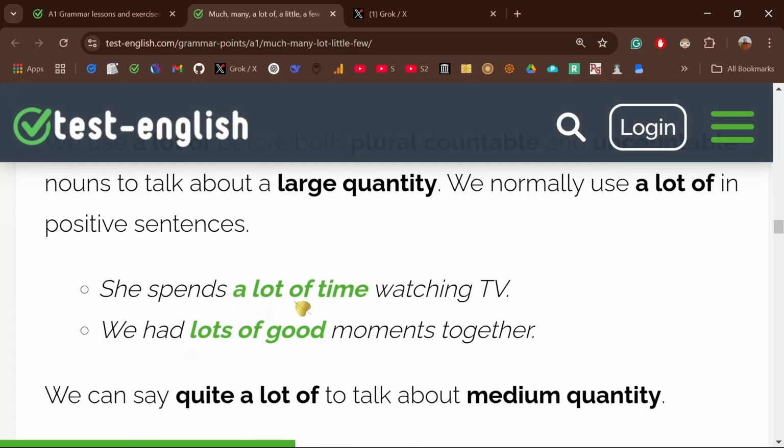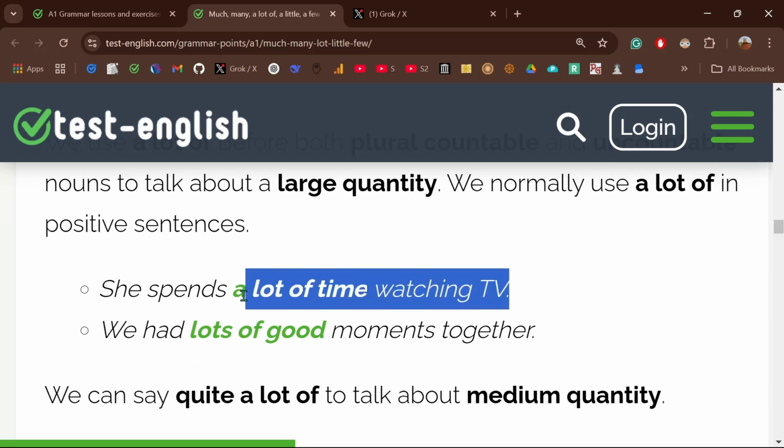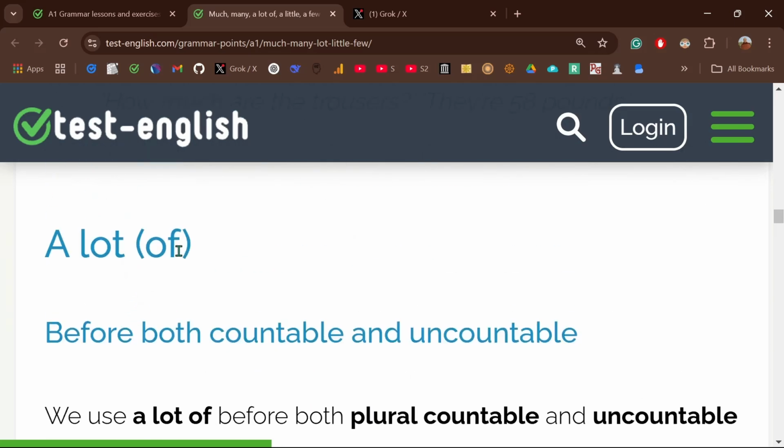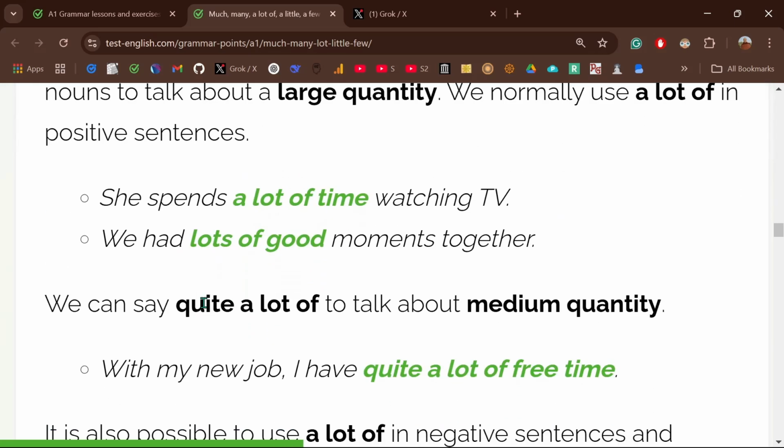She spends a lot of time watching TV. Positive means affirmative. We had lots of good moments together. Sometimes a lot or just lots. You see, lots or a lot.